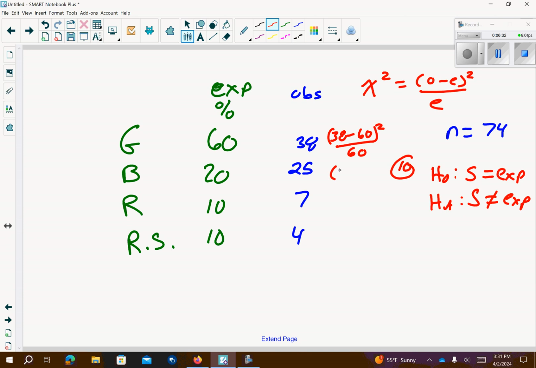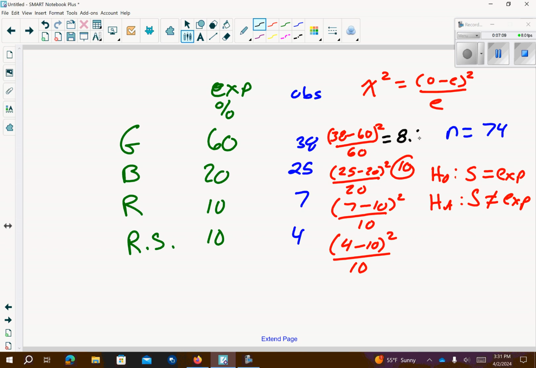This one we're going to get 25 minus 20, quantity squared over the 20. For the racer, you're going to get 7 minus 10, quantity squared over the 10. And for the rattlesnake, we're going to get 4 minus the 10, quantity squared over the expected. So if we take a look at those, these should work out nicely. So I get 38 minus 60, and we're going to square that, 484 divided by 60. So this is going to come out to 8.1.